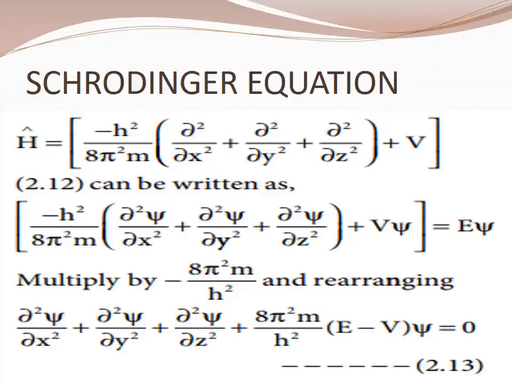Okay, this equation can be solved only for certain values of E. That capital E is the total energy. What is the total energy? The energy of the system quantized. Okay, energy of the system quantized, that is called the total energy. Now the permitted total energy values are called eigenvalues, and corresponding wave functions represent the atomic orbitals. Atomic orbitals. Okay, these are the Schrödinger equation.